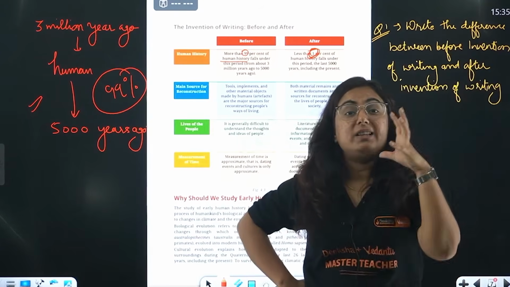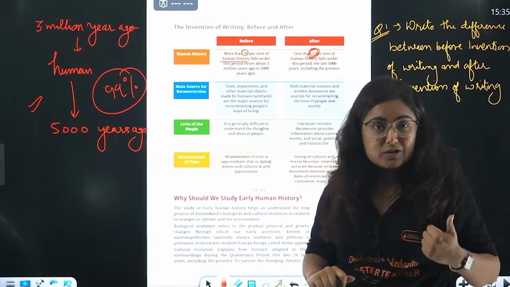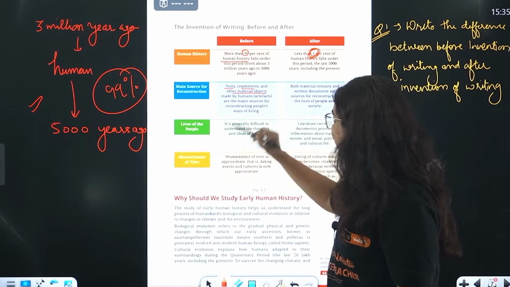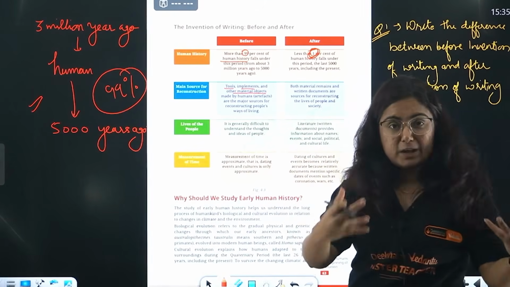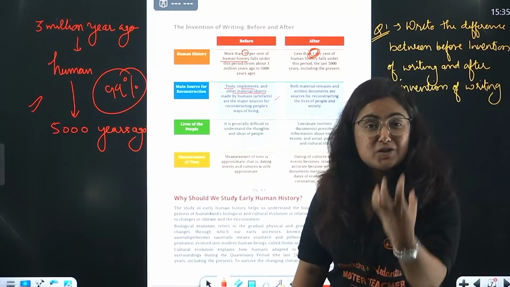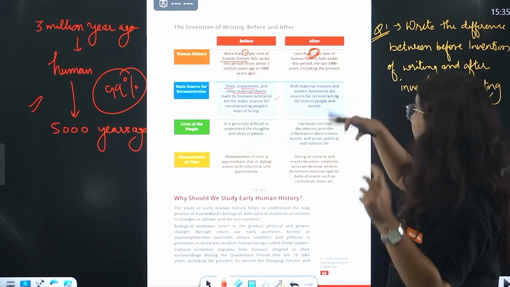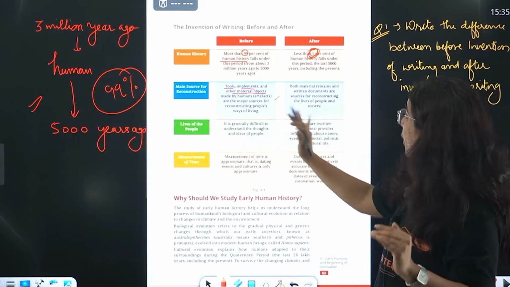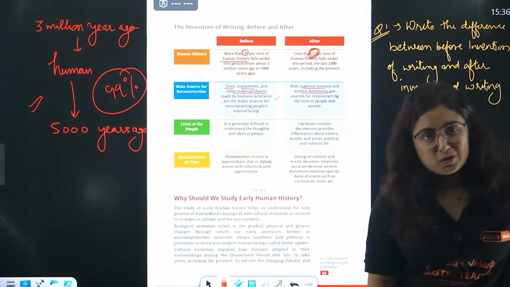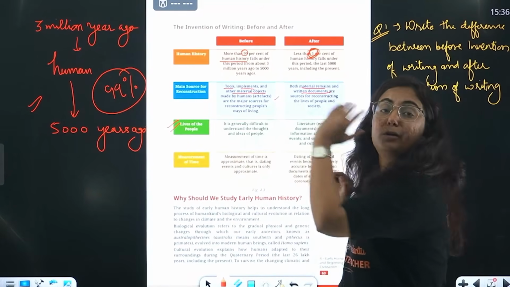Now coming towards then, how did we reconstruct the history before the invention of writing? Again a good question. So beta, we reconstructed it with the help of tools, implements, other material objects, right? The materials that were made by humans at that time, as well as the fossils. These were our main source of reconstructing the history or the past. Okay, next is, during the time there was writing, both of them helped, archaeological sources as well as written documents.